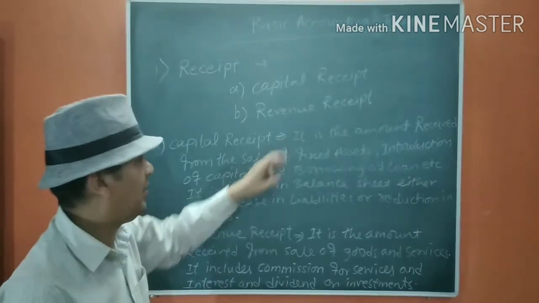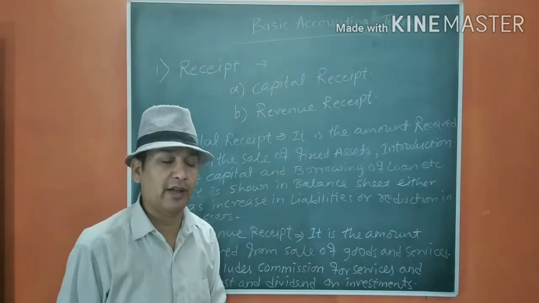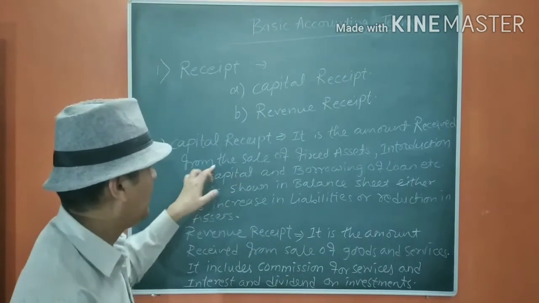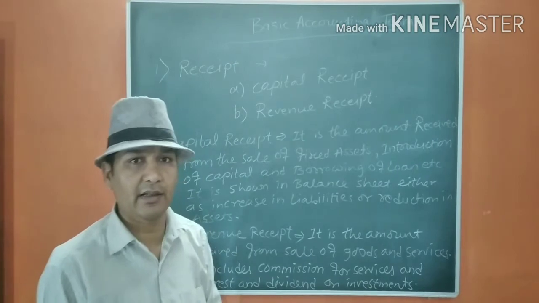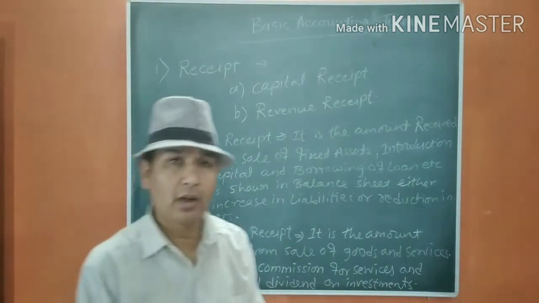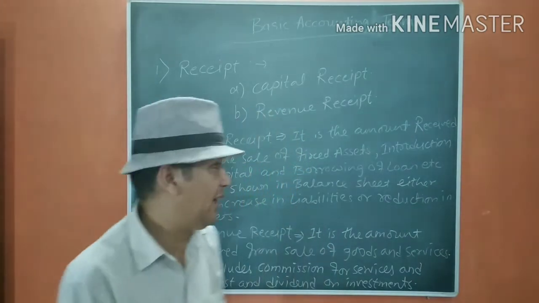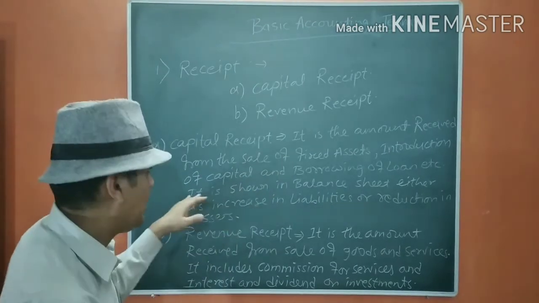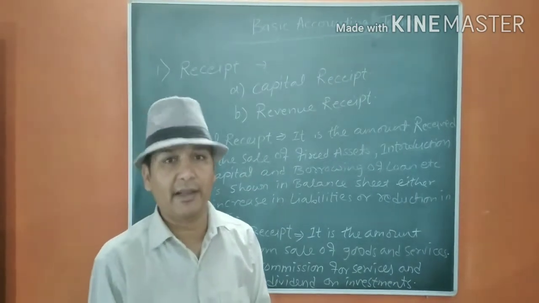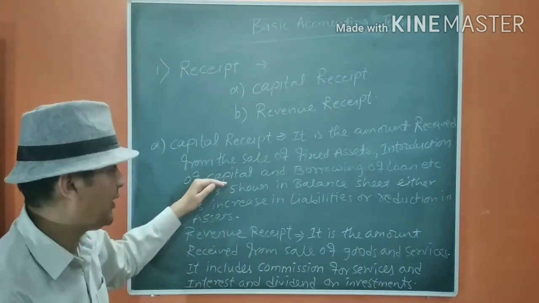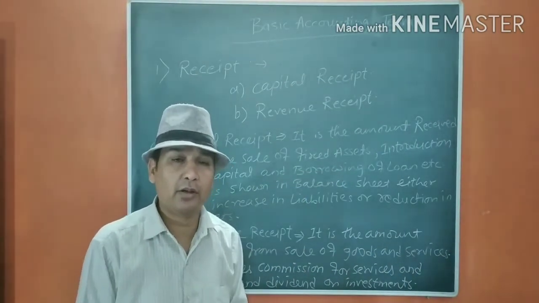It is the amount received from the sale of fixed assets, introduction of capital, borrowing of loan, etc. Generally, we are not going to sell fixed assets each and every day. We sell them when they are out of use, or we have modified the technology. At that time, we sell the assets or sell them as scrap. Capital is once introduced, and again can be introduced, but not every time. So it is also not recurring in nature. Borrowing of loan is also not possible every time, so it is not recurring in nature.